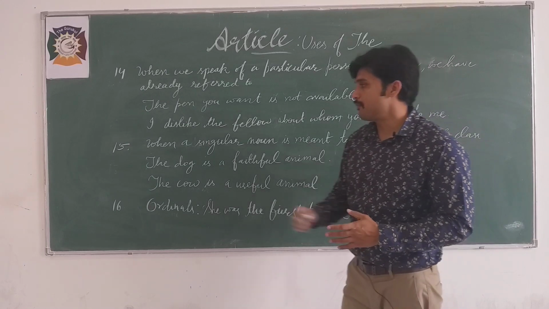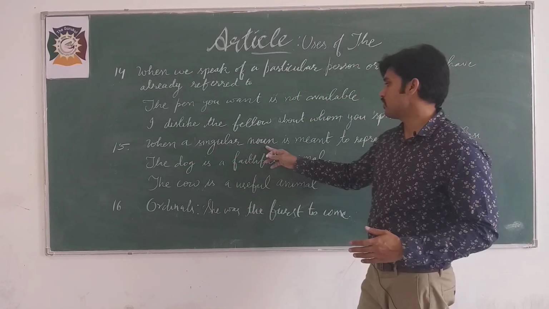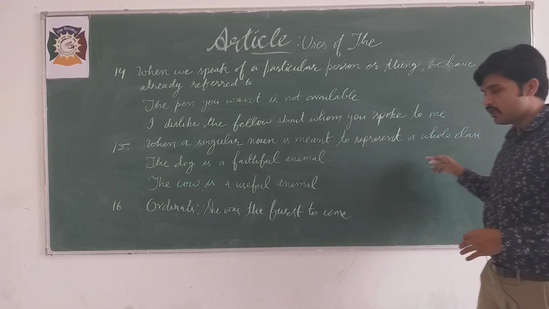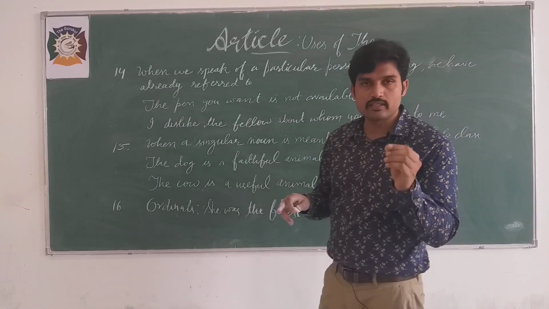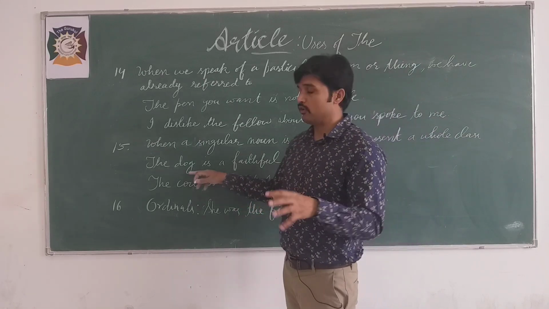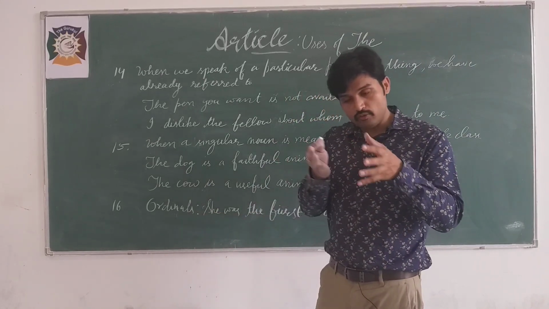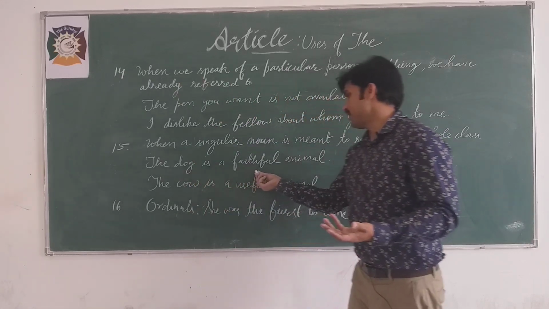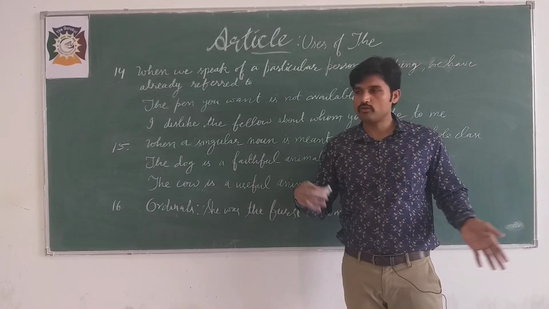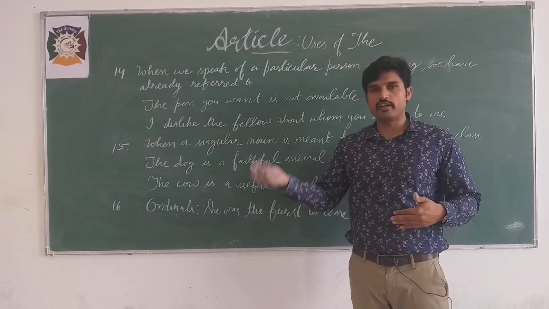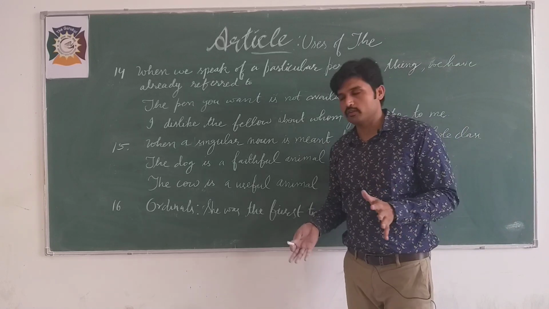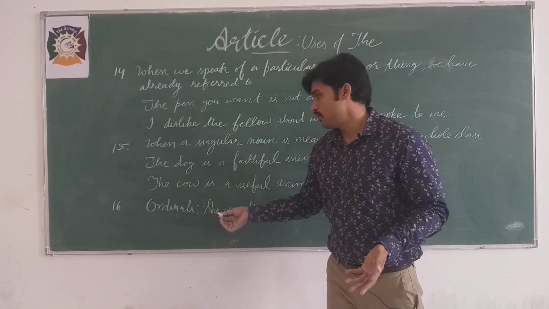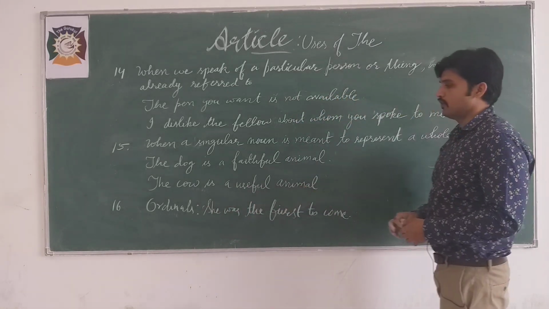Rule number 15. When a singular noun is meant to represent a whole class, for example, dog, it is a singular noun. We are not using dogs, but the one dog and other dogs with the same qualities. The dog is a faithful animal. Now you take one dog, two dogs, three dogs, inside dogs, stray dogs, pet dogs, all the dogs. So it means the dog is a faithful animal. In the same way, the cow is a useful animal.